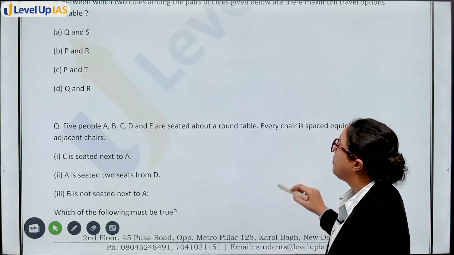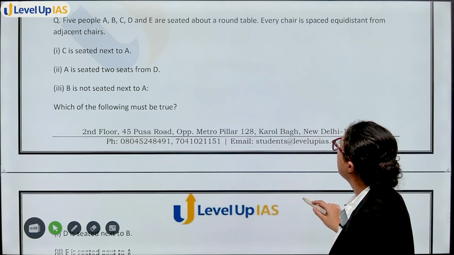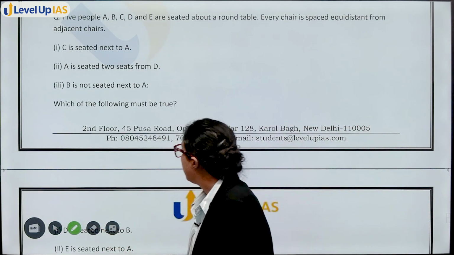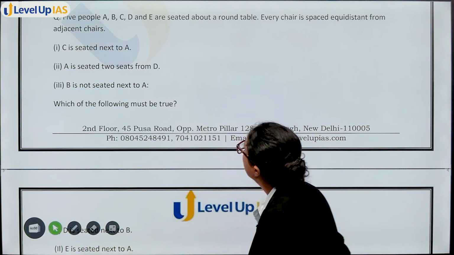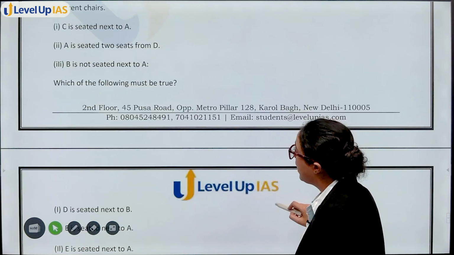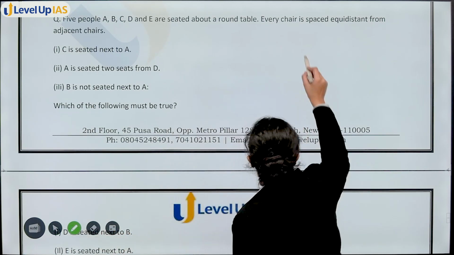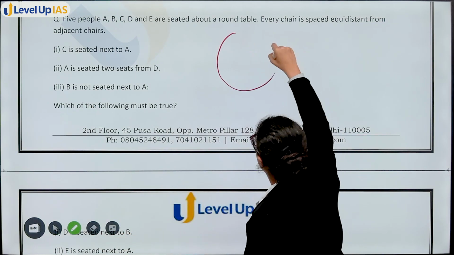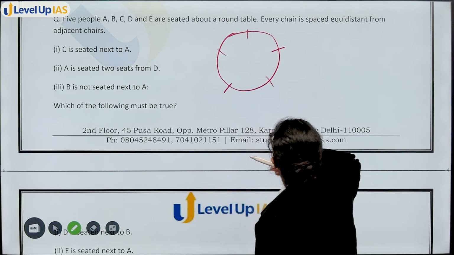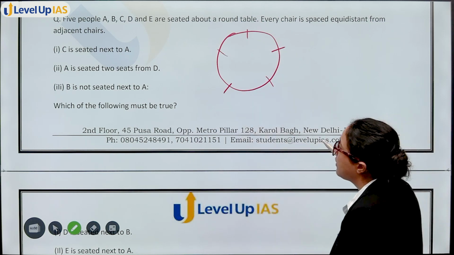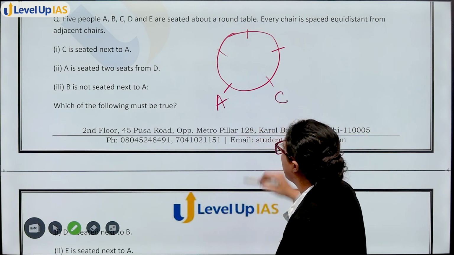Now, 5 people, A, B, C, D, E are seated about a round table. Every chair is spaced equidistant. Further, which of the following must be true? Okay, firstly, let's make a round table like this. 5 people are sitting here. Every chair is spaced equidistant. C is sitting next to A.